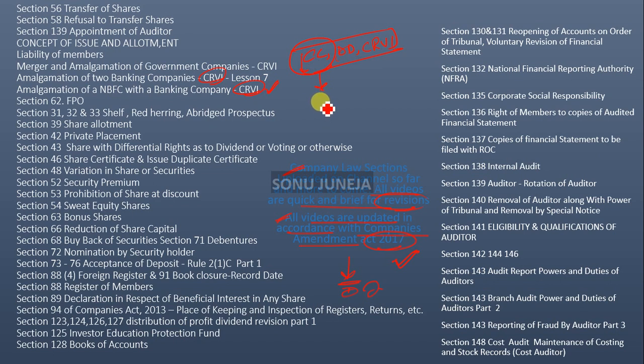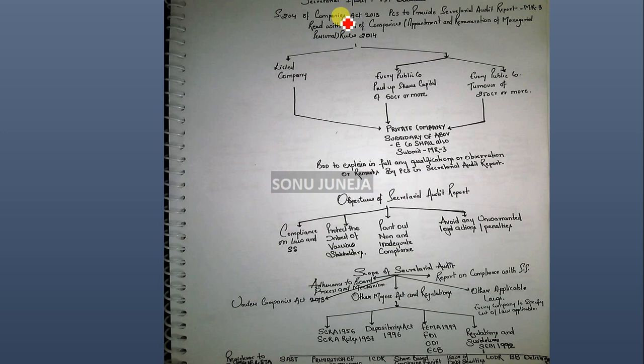Beginning with this video, it is regarding the secretarial standard and the secretarial audit. So over here I'm going to start with section 204, which looks into the secretarial audit by the companies. So let's start. Companies Act 2013, section 204: a practicing company secretary to provide a secretarial audit report in form MR3, read along with Rule 9 of the Companies (Appointment and Remuneration of Managerial Personnel) Rules 2014.